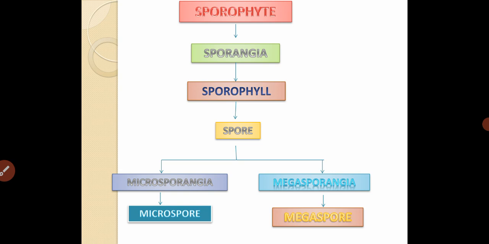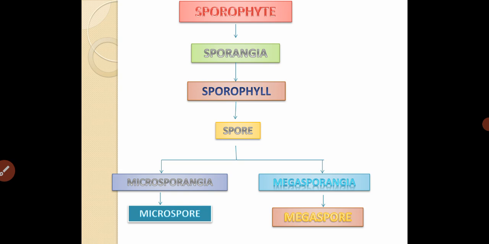That is, the sporophyte produces sac-like structures called sporangia. These sporangia are produced at the base of the leaf-like structure called the sporophyll. Phyll refers to leaf. Spores are produced at the base of the leaf-like structure, and that leaf-like structure is called the sporophyll. Within the sporangia, the spores are produced.